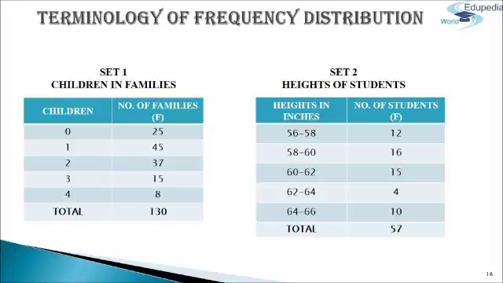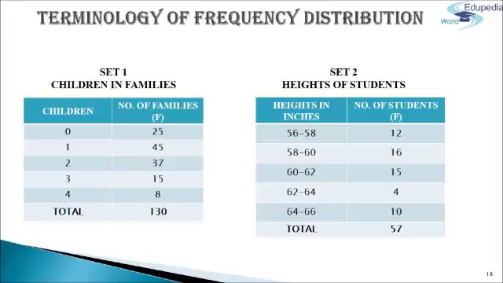Next, frequency distribution. The distribution of observations over several values is called frequency distribution. For example, set 1 is the frequency distribution of children in families, and set 2 is the frequency distribution of heights of students. Next, class. It is a decided group of magnitude, for example, 56 inch to 58 inch, 100 to 200, 10 to 19, 4 to 8, etc.